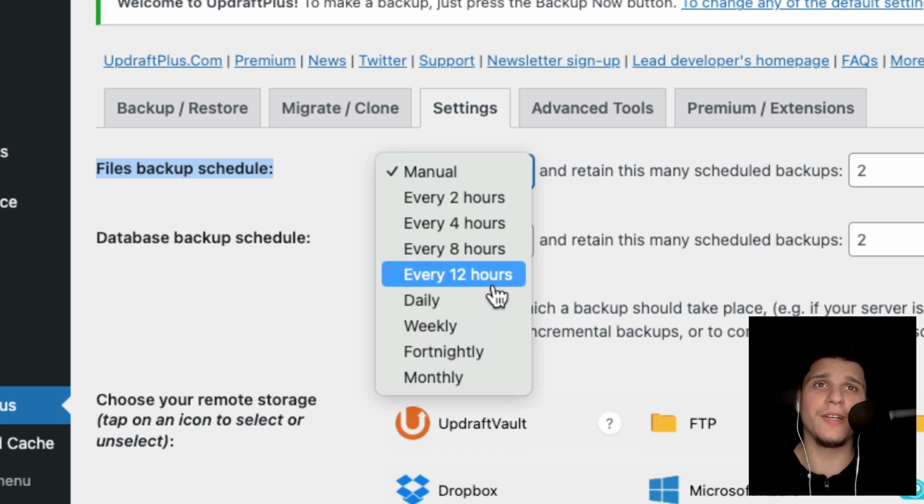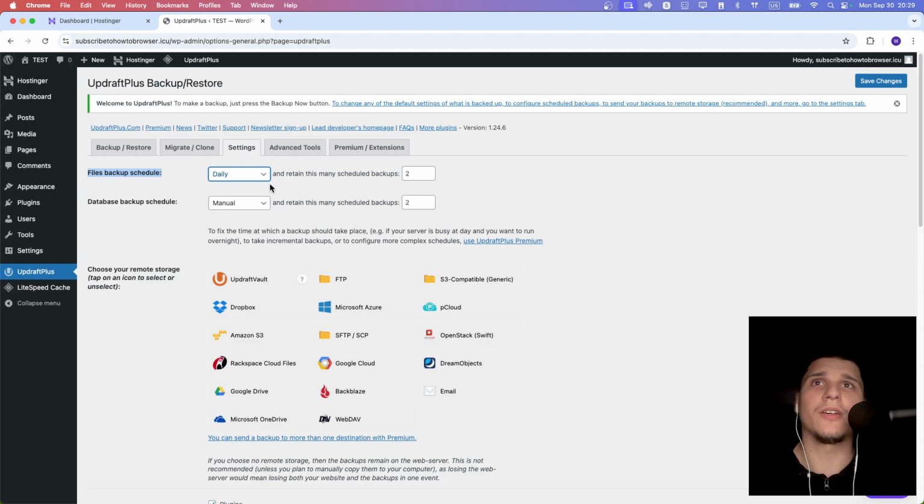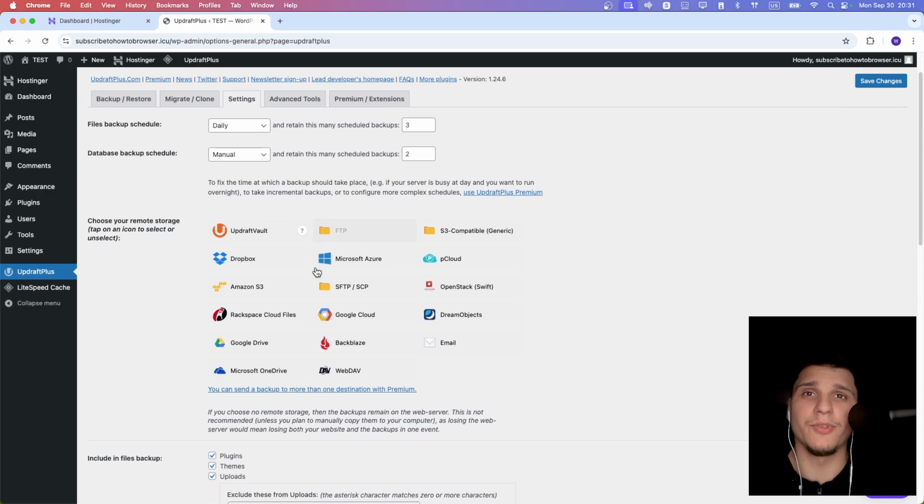And then from here we have file backup schedule. Manual, we want every day. Okay, and retain this many scheduled backups. You can say 2, 3, it's really up to you. Now, of course, this is great. We have also this option, retain many scheduled backups, because we have selected here 3. So retain 3 means that the system will keep the last 3 backups. So if you have a backup from today, yesterday, and the day before, those 3 will be saved. Now you can increase this, it's really up to you, as I said before.